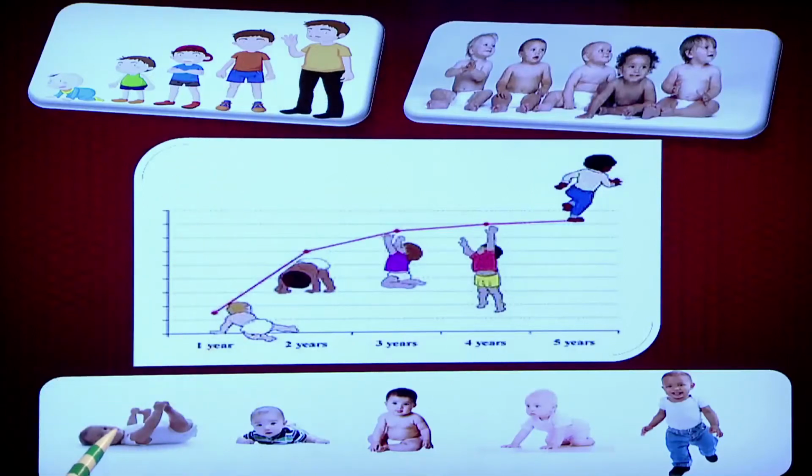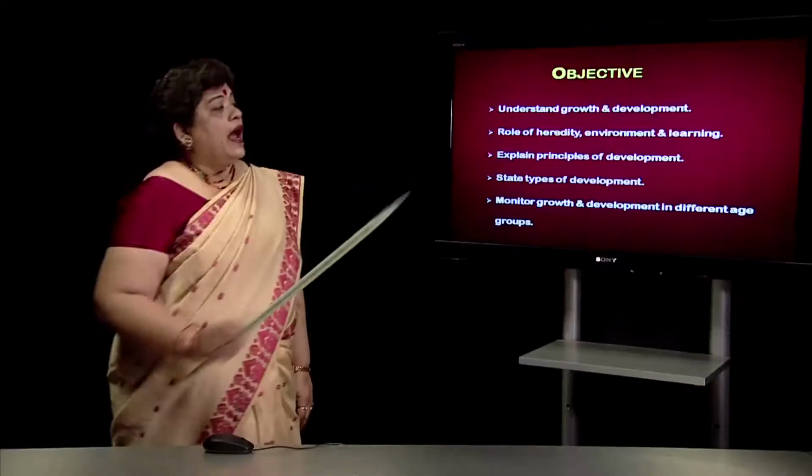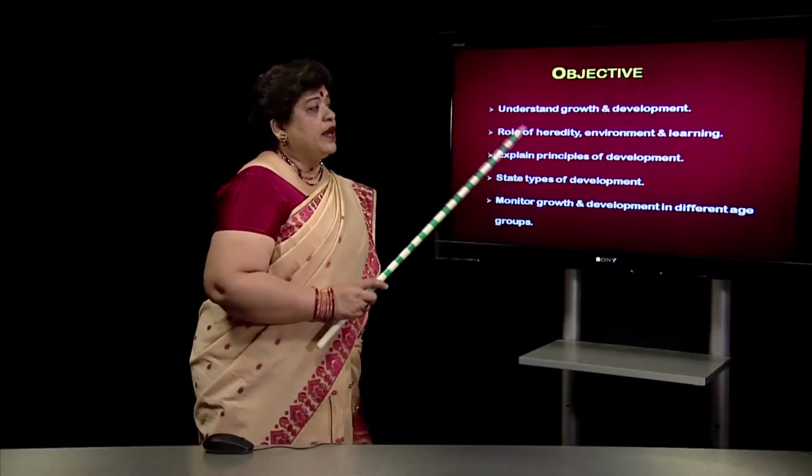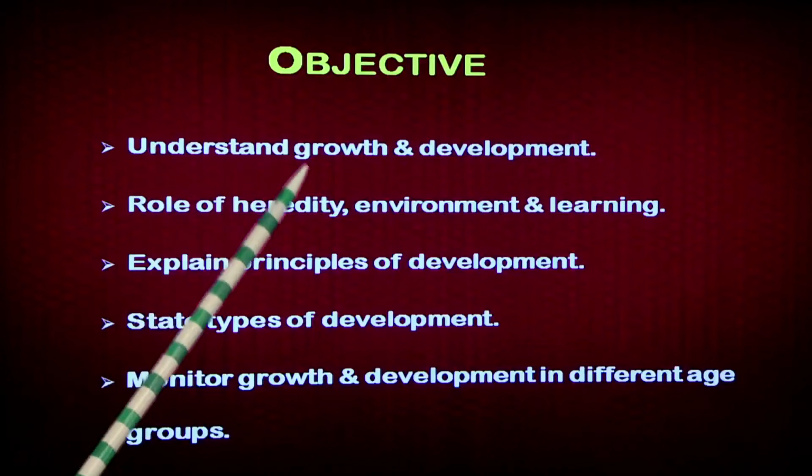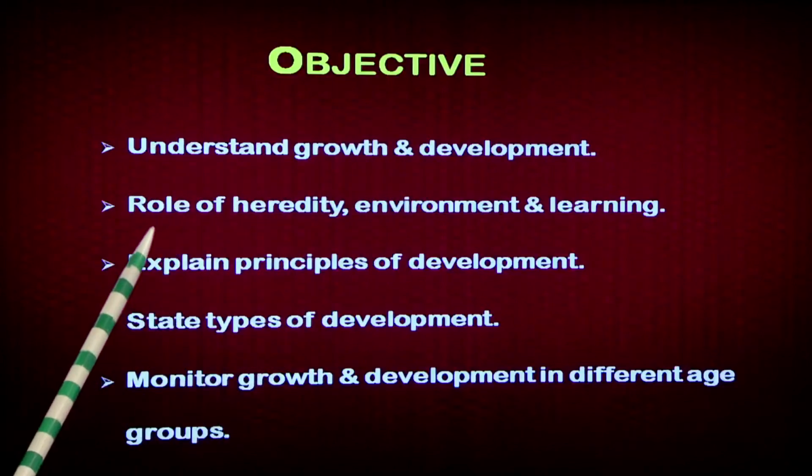When a baby is born, you will find mostly the baby is in the lying position, moves on to his stomach, comes to the sitting position, starts crawling, and starts running and walking. You find that the changes are happening continuously from 1 year to 2, 3, 4 and 5 years. As the children grow and develop, changes are happening. So today we will understand what is growth and development, what is the role of heredity, environment and learning.